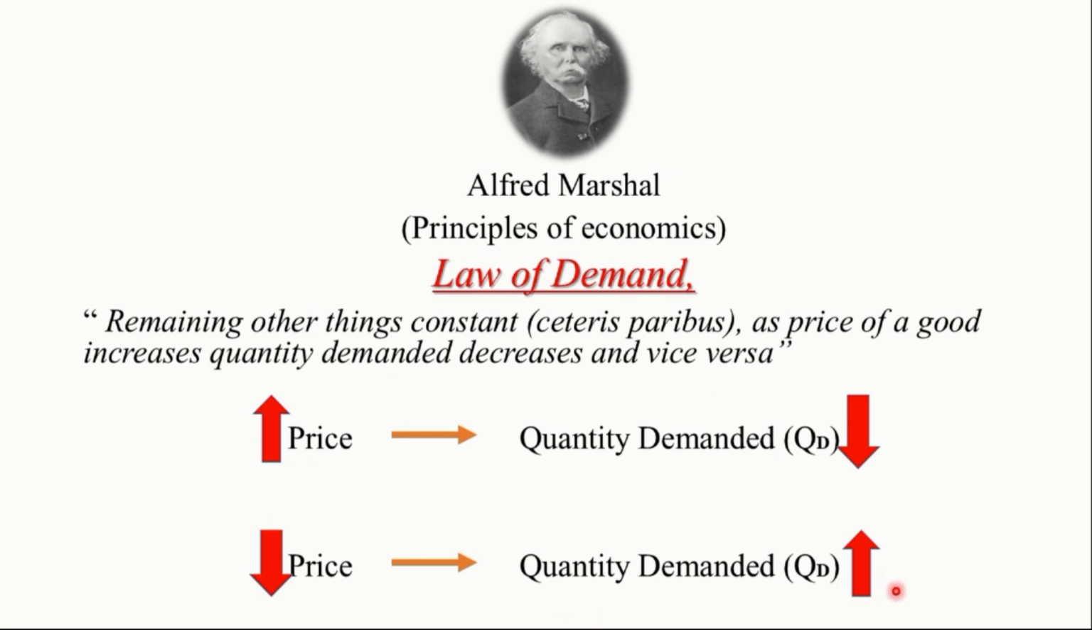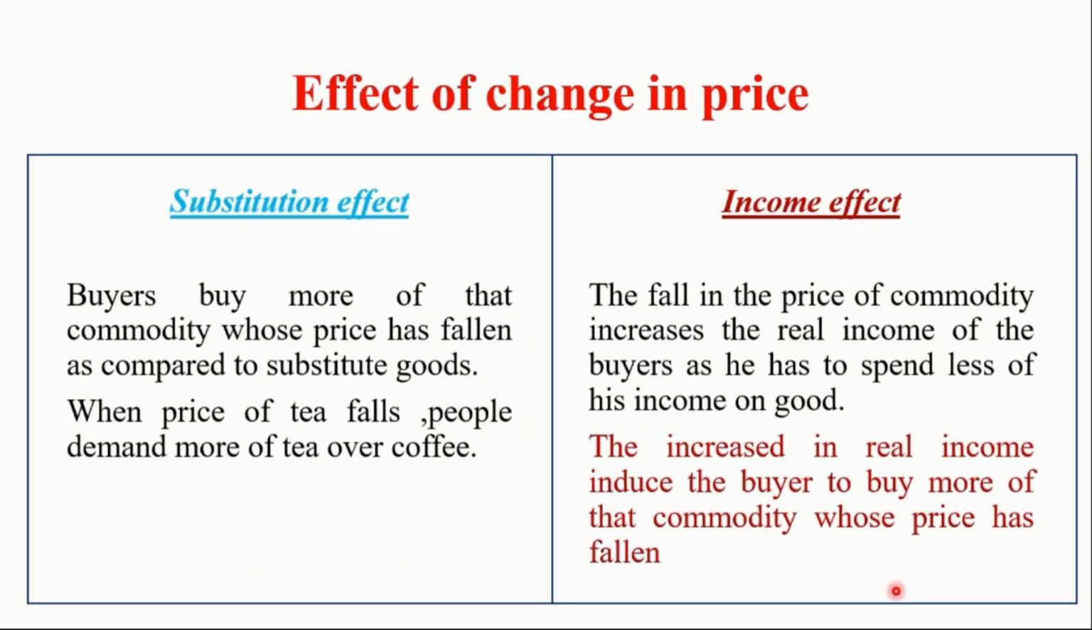For example, when the price of mango falls, the demand for mango increases. When the price of mango rises, quantity demanded decreases. It means that there is an inverse relationship or negative relationship between price and quantity demanded. This happens because of two important reasons.